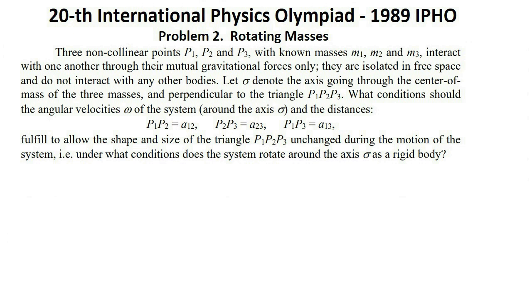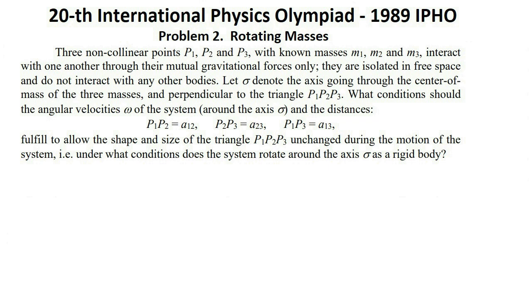Solution to second problem. As the system is isolated, its total energy, that is the sum of the kinetic and potential energies, is conserved. The total potential energy of the points P1, P2, and P3 with the masses M1, M2 and M3 in the inertial system, that is when there are no inertial forces, is equal to the sum of the gravitational potential energies of all the pairs of points, P1P2, P2P3, and P1P3.